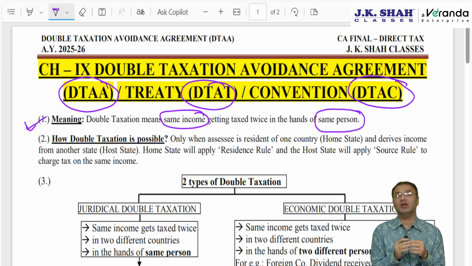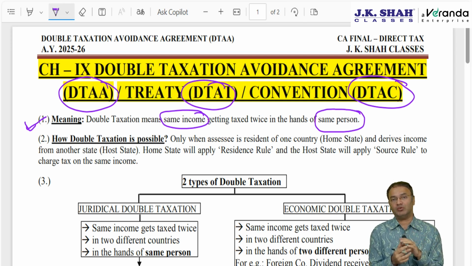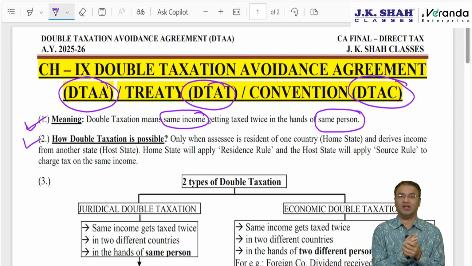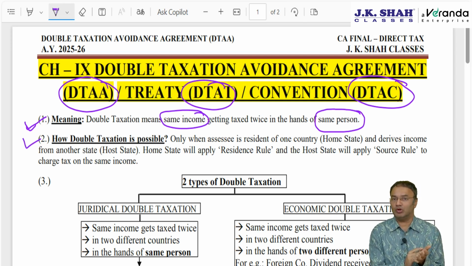Vice versa situation, I am a resident of India, I go to UK to take lectures, I earn income in UK, the UK government will charge me tax because I have earned income from UK. When I come back to India, I am a resident of India, global income is taxable, so the Indian government will also charge me tax. So that's our second point: how is double taxation possible? Possible only if the assessee is a resident of one country and derives income from another country.